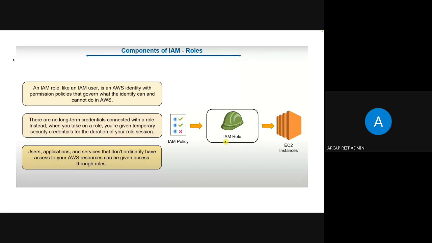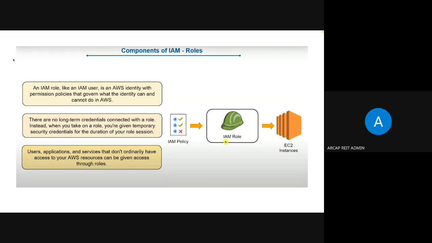A role is like a user, but a role is not an individual person. We call a role like a job. Like, I'm a developer. This developer job role can be given to hundreds of people. I'm a cloud engineer.